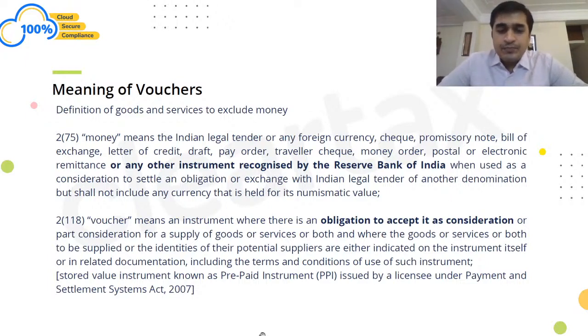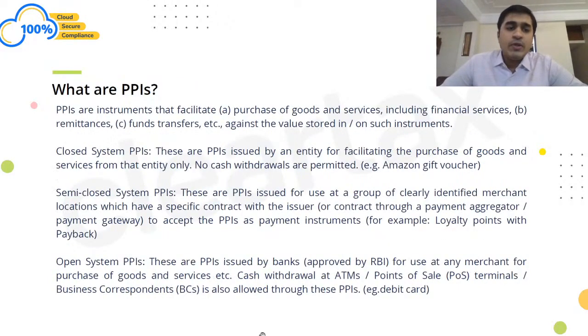Now, if we look at RBI provisions, RBI regulations, there they have defined an instrument called a prepaid instrument. It is called a stored value instrument under the Payments and Settlement Systems Act, right? This is a stored value instrument. What are prepaid instruments? These are considered as money. We need to remember prepaid instruments can only be considered as money and nothing else.